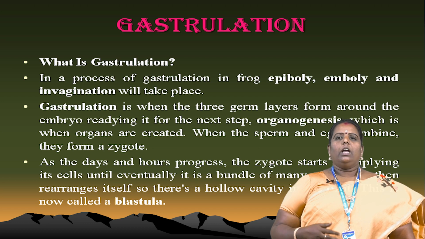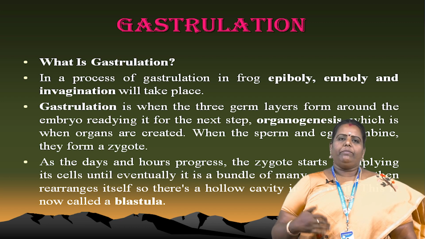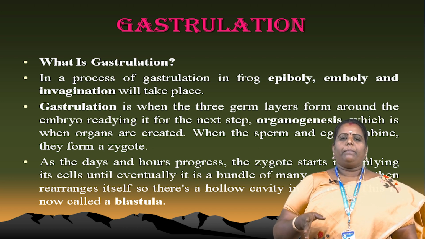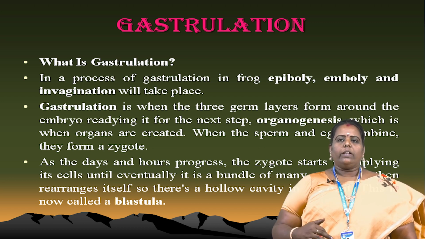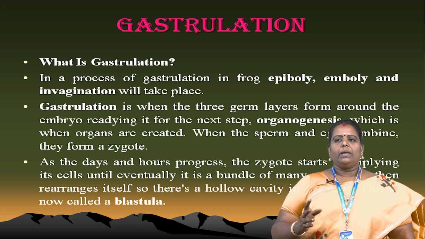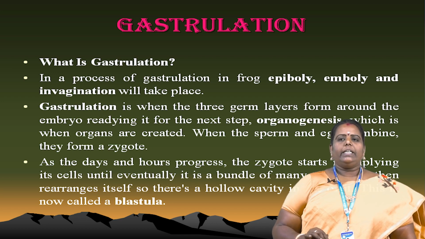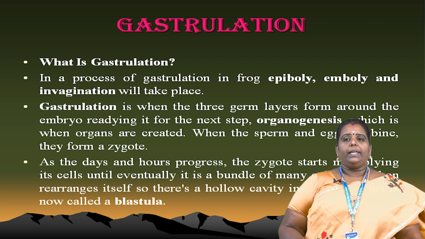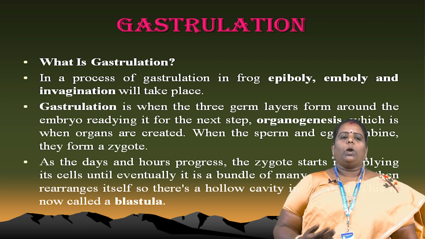What is gastrulation? In the process of gastrulation in the frog, epiboly, emboly and invagination take place. Everything depends upon the cells moving inside and outside. During gastrulation the germ layers form around the embryo, and the next step, organogenesis, is formed, creating the sperm, egg and embryonic cells. As the hours progress, the zygote starts multiplying and eventually forms many cells rearranging around a cavity. That is called the blastula stage.